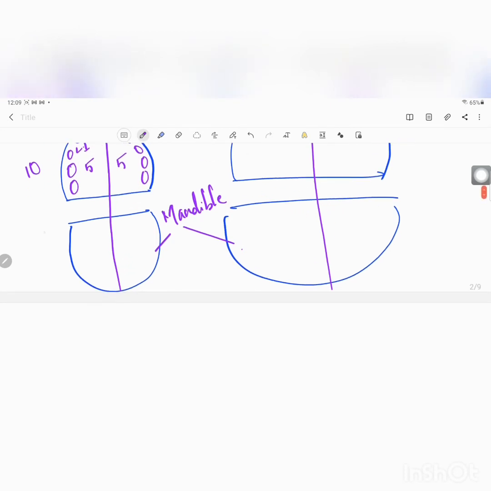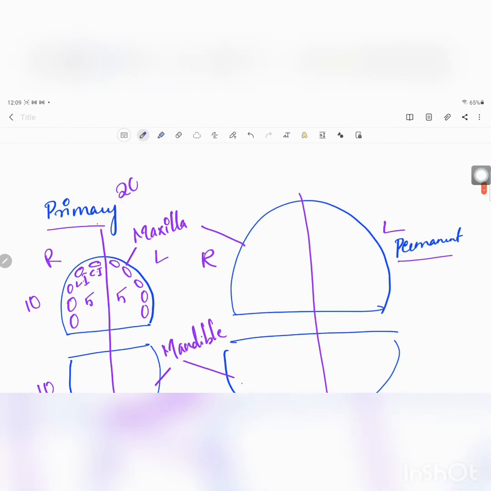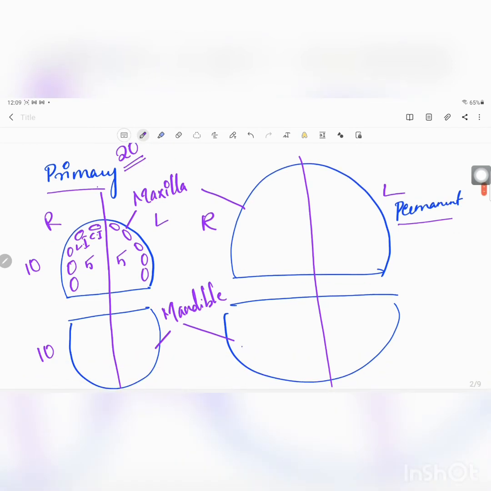In mandible also we will have 10, same as maxilla. So number of teeth present in the primary dentition are about 20, 10 from maxilla and 10 from mandible. Now we will see about the permanent dentition.